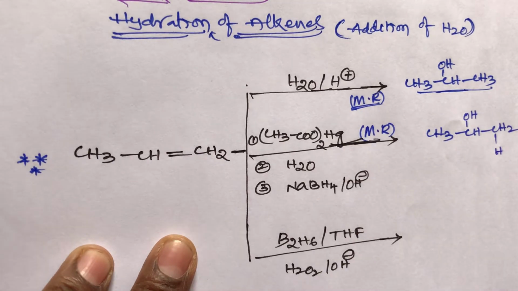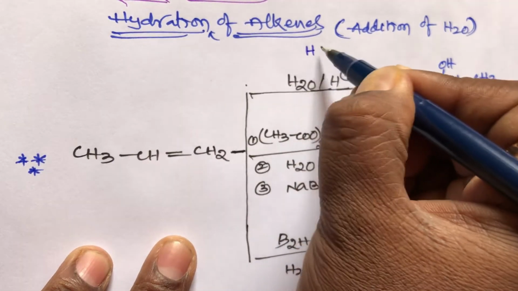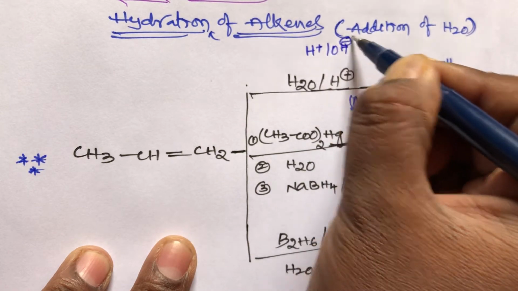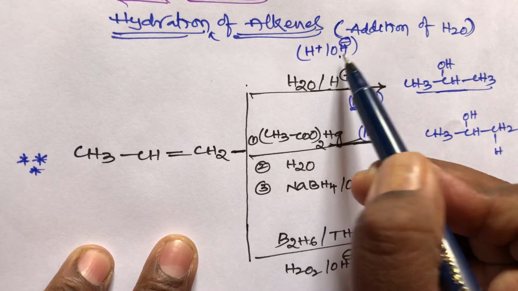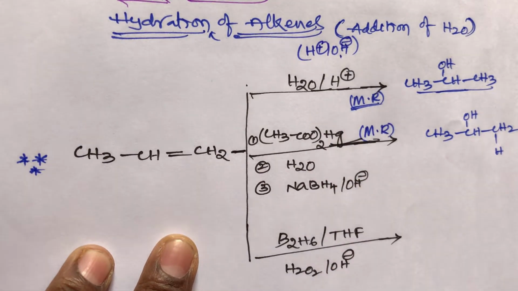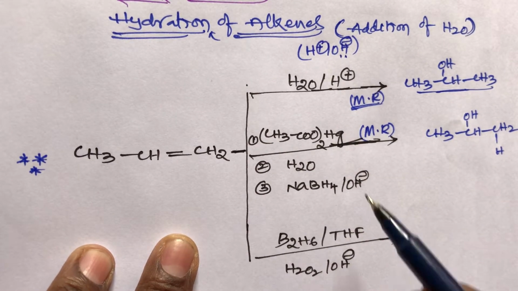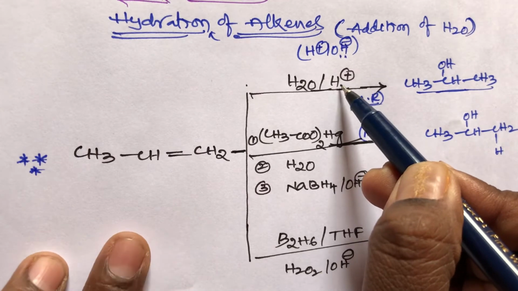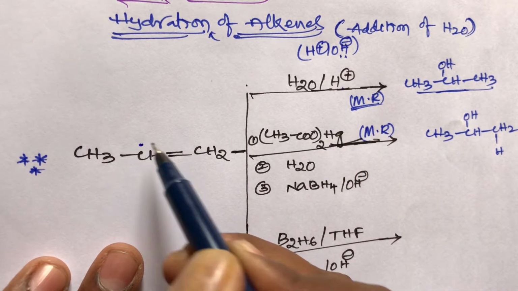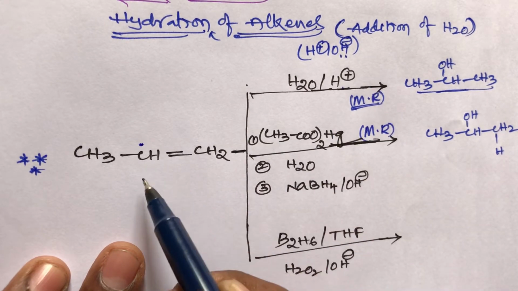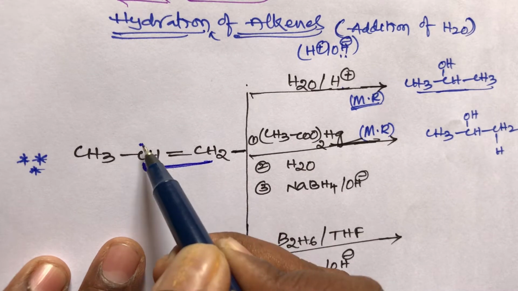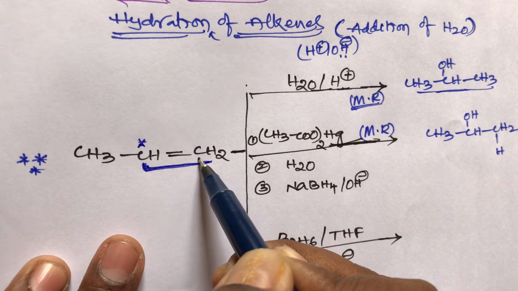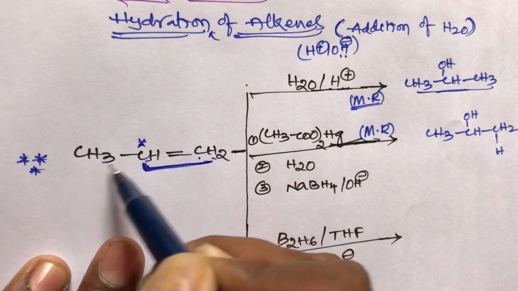That means the addition of water means what, students? H2O contains H plus and OH minus. We know the Markovnikov rule: the negative species, OH minus, and the positive species, H plus. According to the Markovnikov rule, the negative species OH minus will attack the carbon which contains less number of hydrogen. These two species will attack only these two carbons. Out of these two, which one has less number of hydrogen? This carbon has less hydrogen, and this carbon has more hydrogen compared to this one. But this CH3 is not considered.